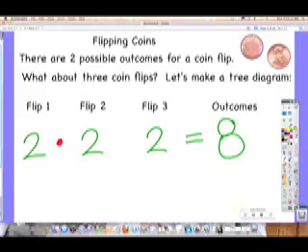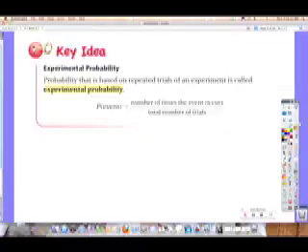Okay. This one, we're talking about experimental probability today. What are we talking about? Experimental probability. We've already done theoretical like crazy. Today we're talking about experimental. It's all about repeated trials. Keep going. You're playing the game over and over and over again. Okay, back to the coin flip problem.